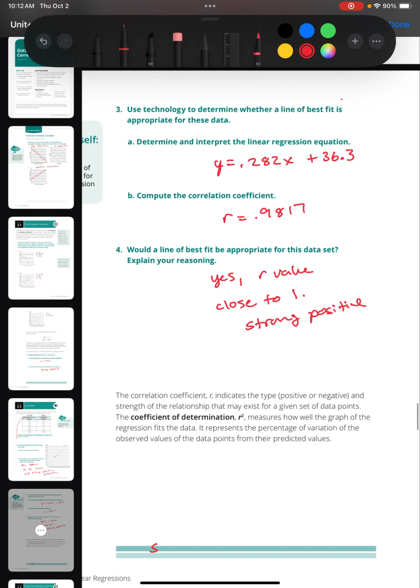All right, next we're going to look at the coefficient of determination. There was that r squared we saw in the calculator screen as well. So it says the correlation coefficient r indicates the type, positive or negative, and the strength of the relationship that may exist for a given set of data points. The coefficient of determination, the r squared, measures how well the graph of the regression fits the data. It represents the percentage of variation of the observed values of the data points from their predicted values.